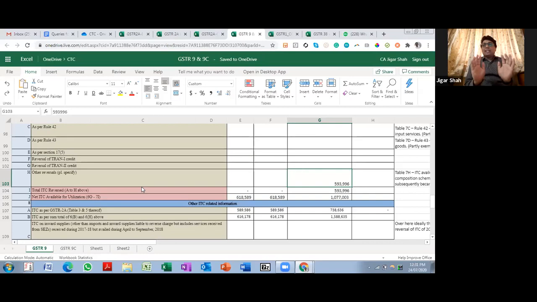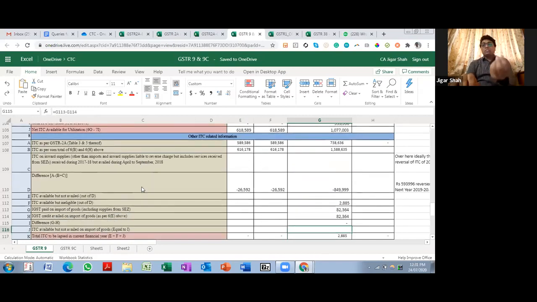The thing is that the client has goofed up. He has taken additional credit. Now we need to show figures in such a way that it is easily explainable to the officer whenever a question arises. So I feel this figure is much easier to explain to the officer. I can explain to him the way I'm explaining to you guys: okay, sir, we know that there is a difference of 8.5 lakhs, but 593 we have already reversed in 1819.